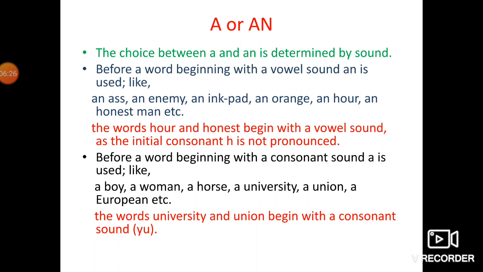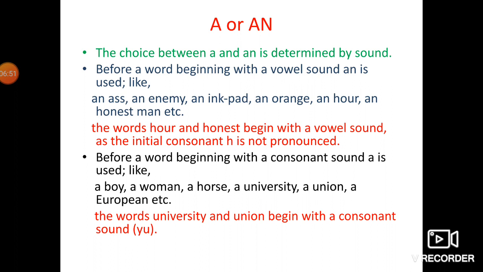An orange, an hour. But here, children, in an hour and an honest man, you can see that the word hour is starting with the alphabet h. And here, in the word honest, the spelling is starting with the alphabet h.